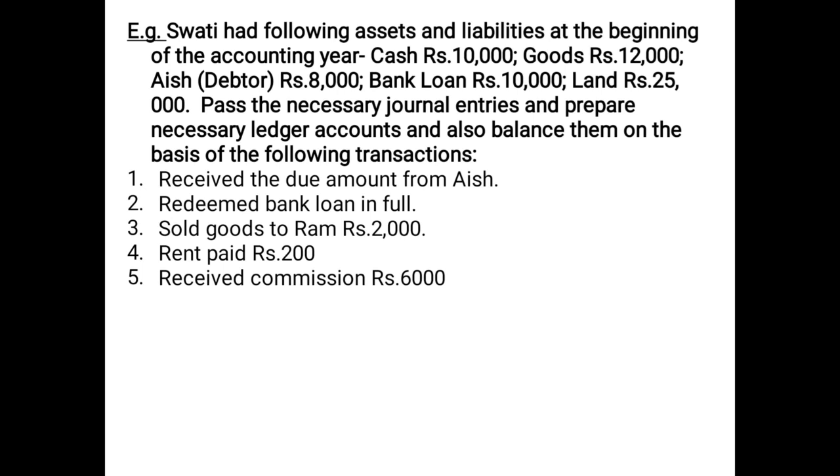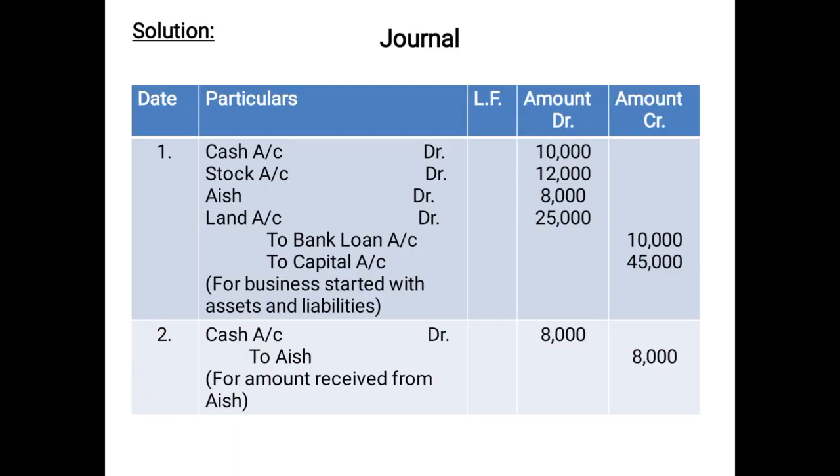Now, what will be the opening entry? We will debit all the assets and we will credit all the liabilities. Cash account debited 10,000, stock account debited 12,000, Ash debited 8,000, land account debited 25,000, to bank loan account 10,000.